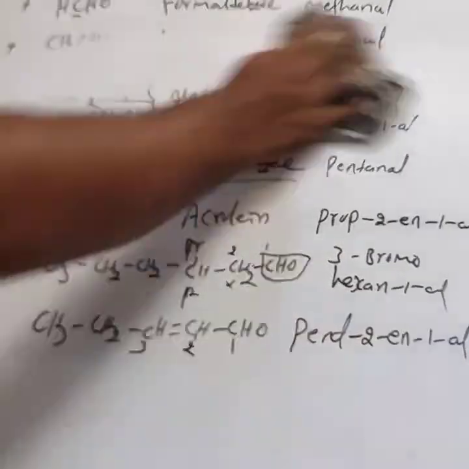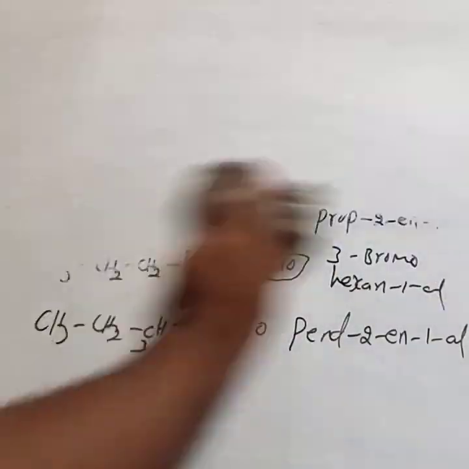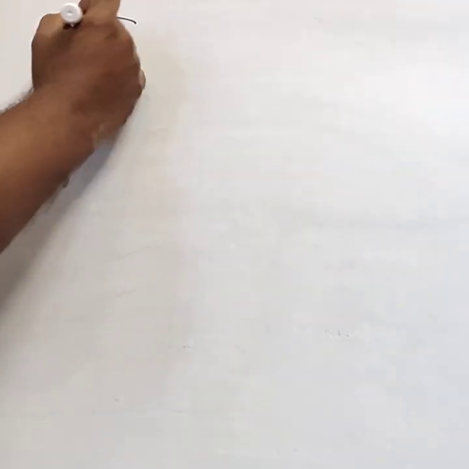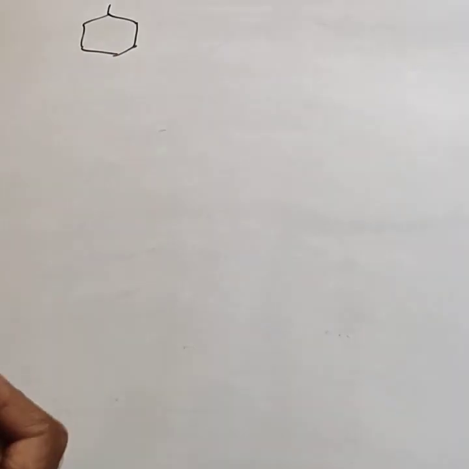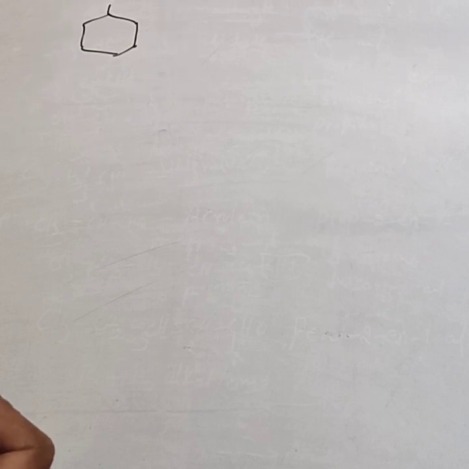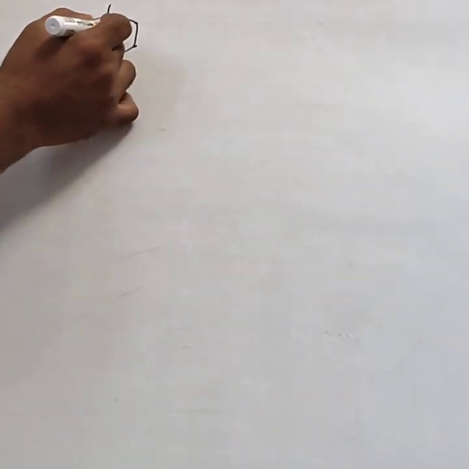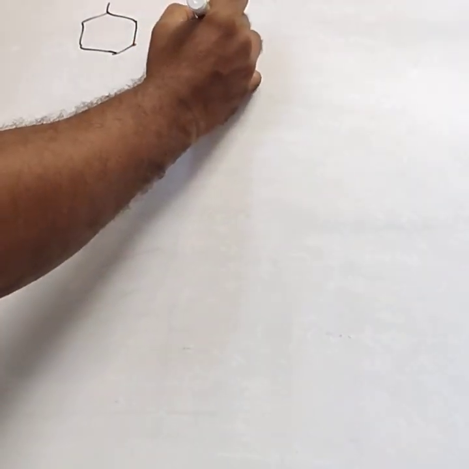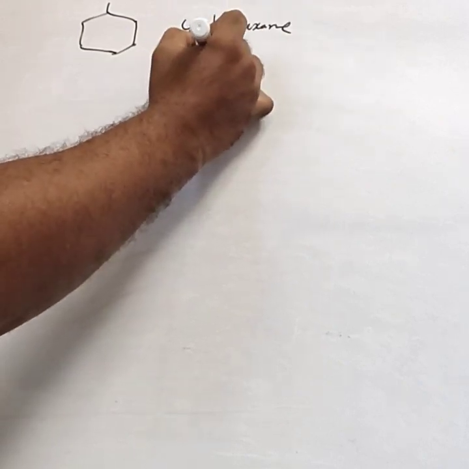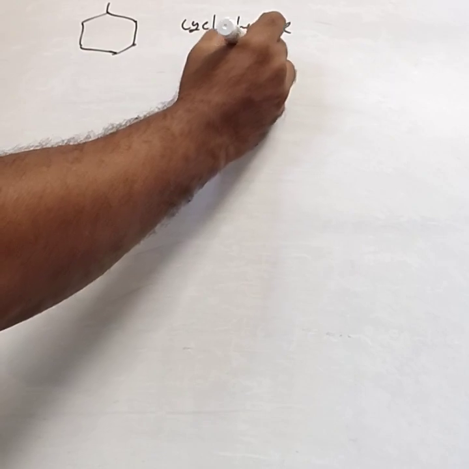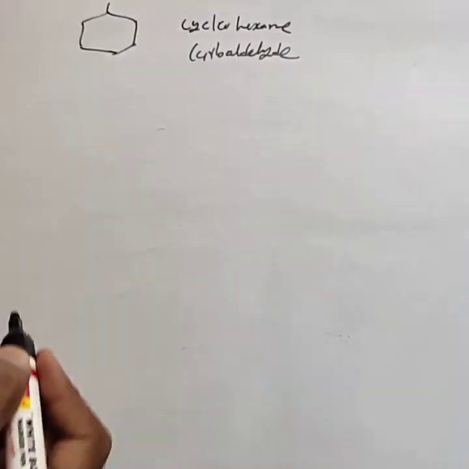Then similarly give other examples like CHO attached to a ring. Here we have not mentioned a double bond, hence the structure is a cyclohexane. Then the common name is cyclohexane carbaldehyde. We are introducing the word carbaldehyde.